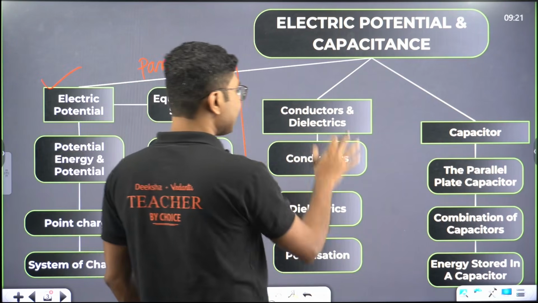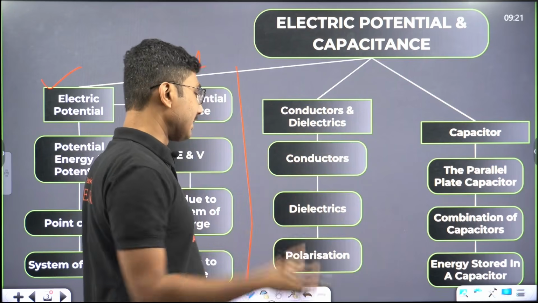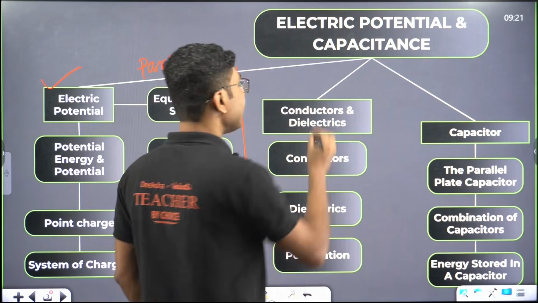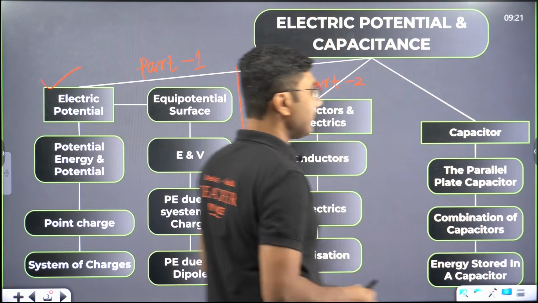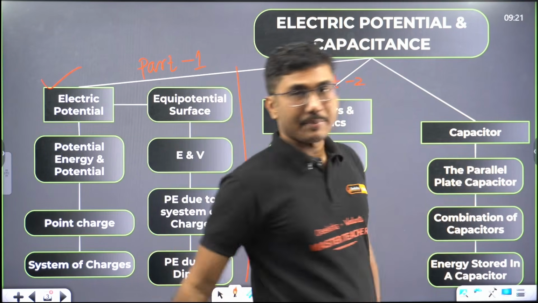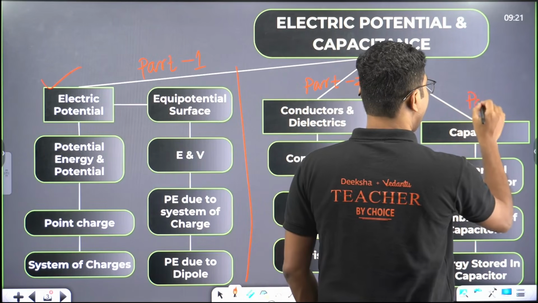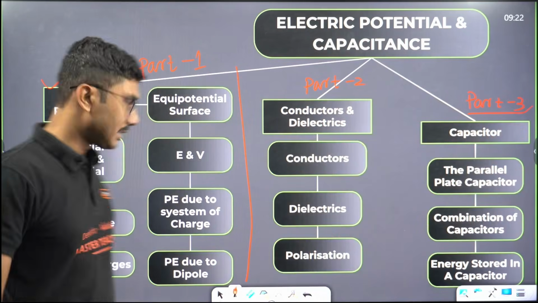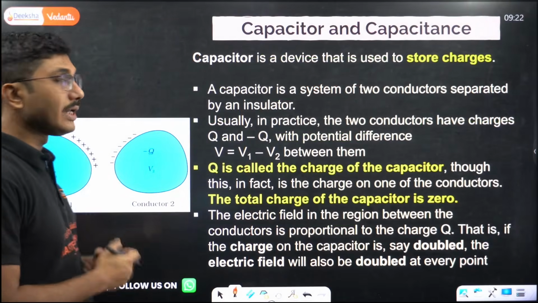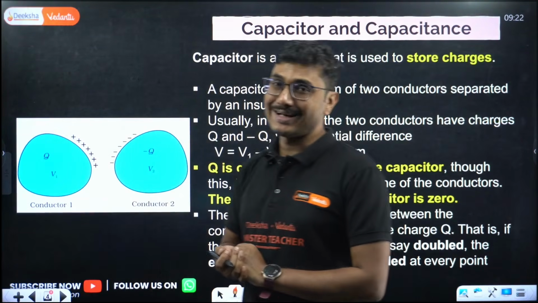Now conductors and dielectrics: what are conductors, what are dielectrics, what is polarization, that is covered in our part 2. And lastly but not least, the capacitor. Everything related to the capacitor we are going to discuss in today's session. This is our part 3, and then there will be a session for PYQs as well. So don't worry, we will be covering everything that is possible.